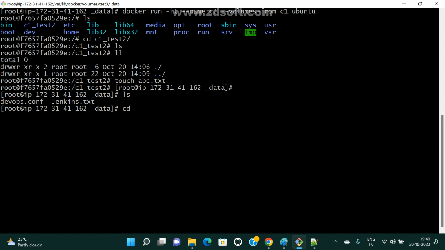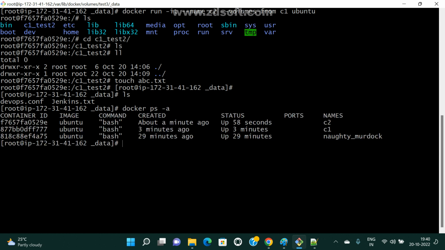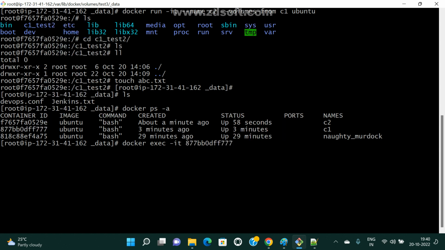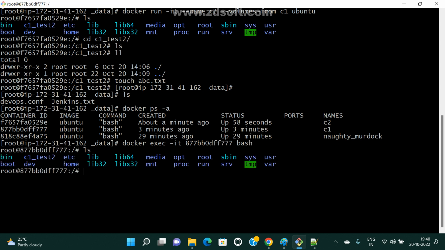Now go to the C1 container. docker ps -a. Now docker exec -it C1 bash. ls.